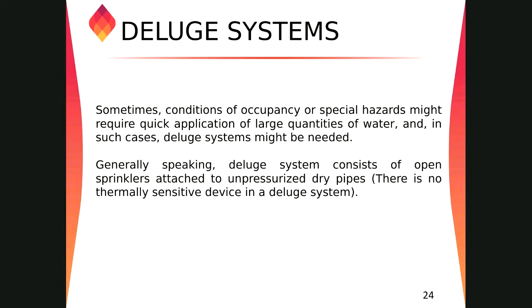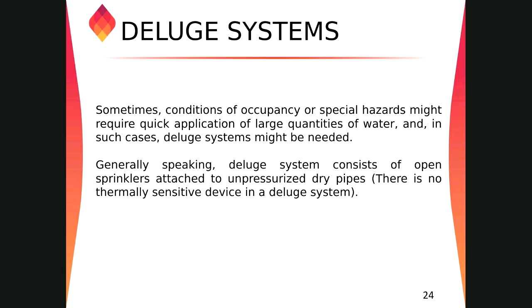A deluge system is required for warehouses, where we have highly flammable and combustible material stored. Let's say you have stored some material which catches fire, and within a second, or after 60 or 90 seconds, it generates this amount of heat, and the heat is so extreme that one or two sprinklers will not operate, or cannot be enough to fight the fire. So a deluge system needs open nozzles. Those nozzles are always open.